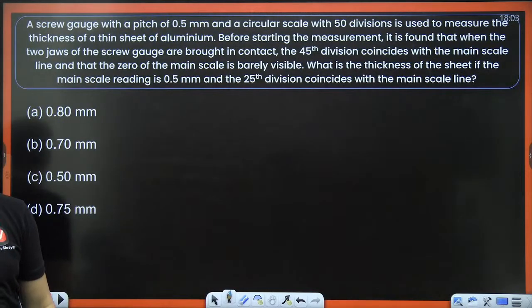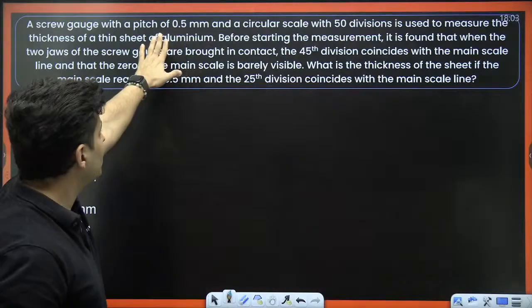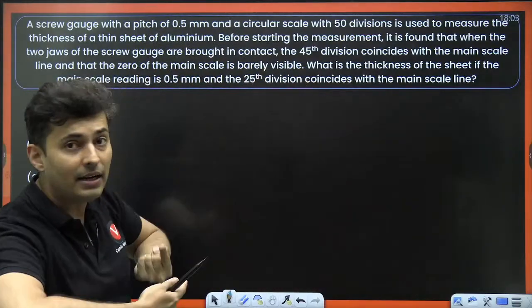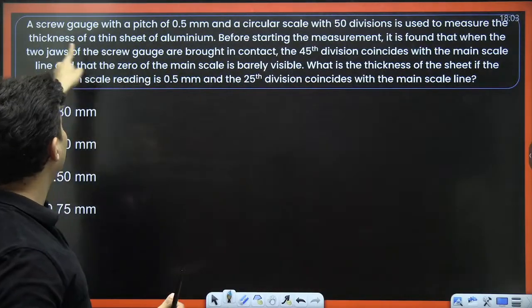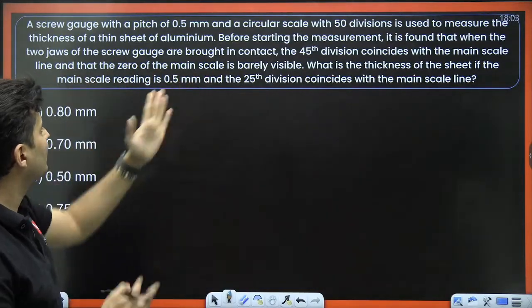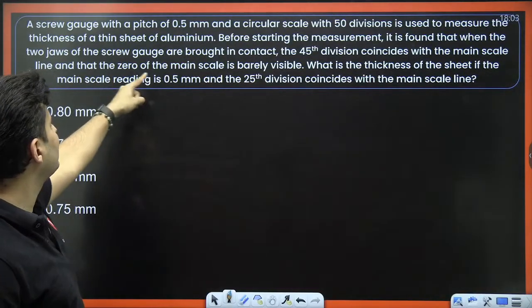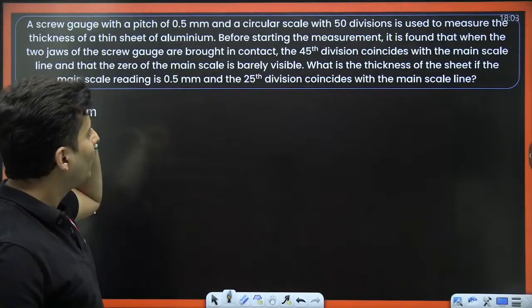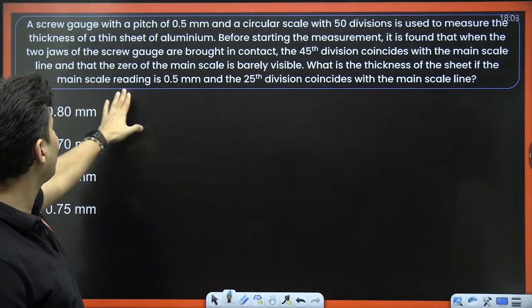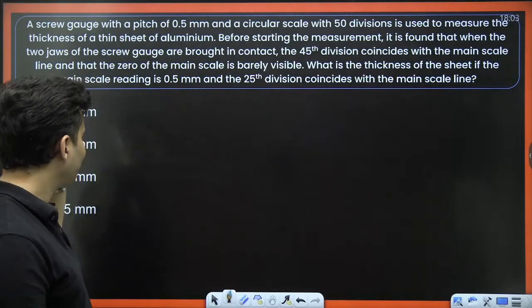Okay, everybody, get ready for this. A screw gauge with a pitch of this much and a circular scale with these many divisions is used to measure the thickness of a sheet. Before starting, it is found that when the two jaws are in contact, the 45th division is in line and the zero is hardly seen. Okay, zero error is there. What is the thickness if the main scale reading is this much and the 25th division coincides?